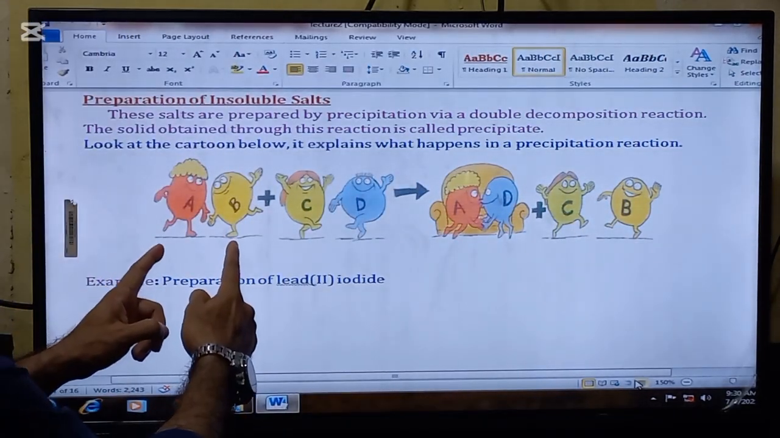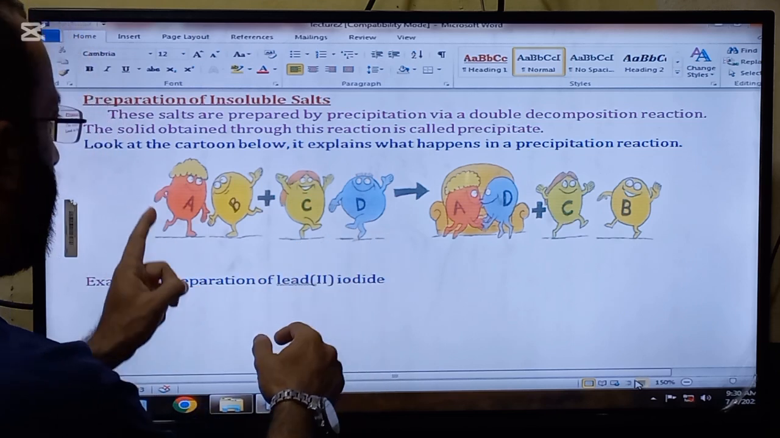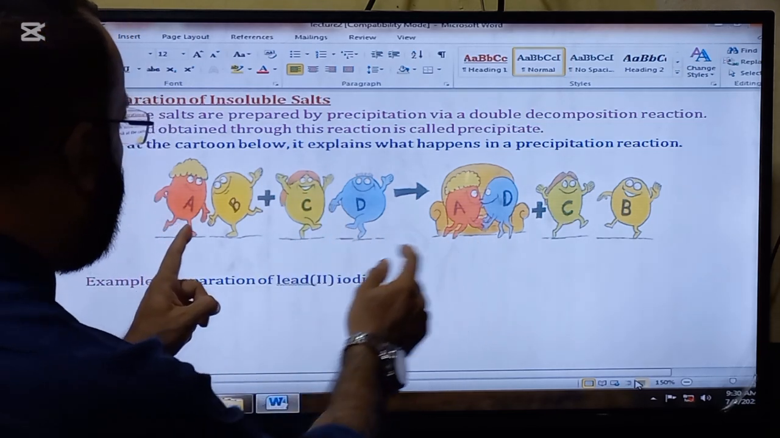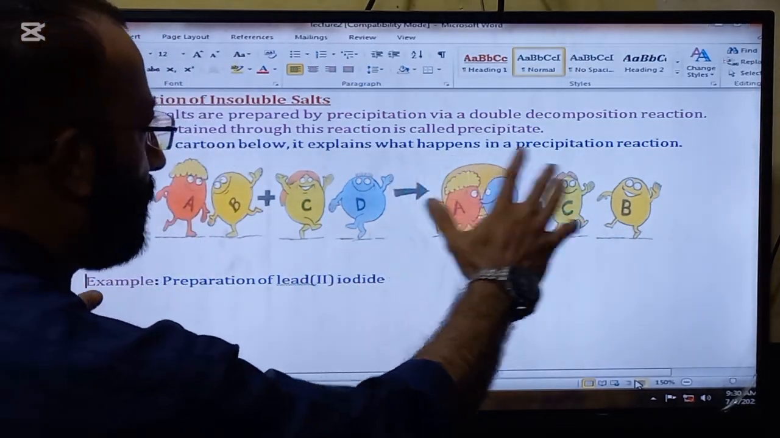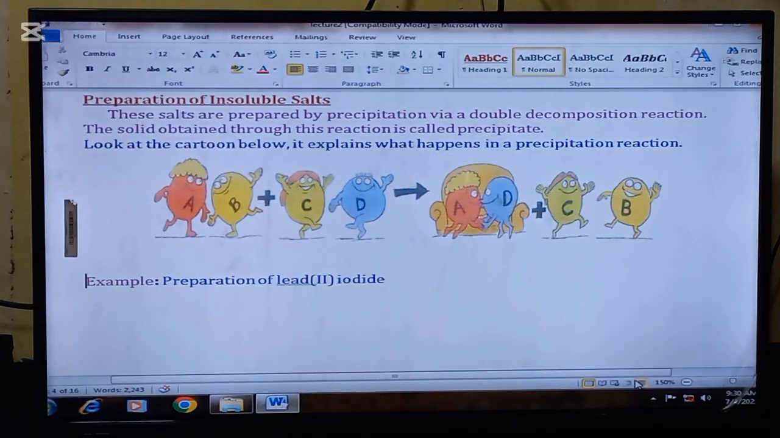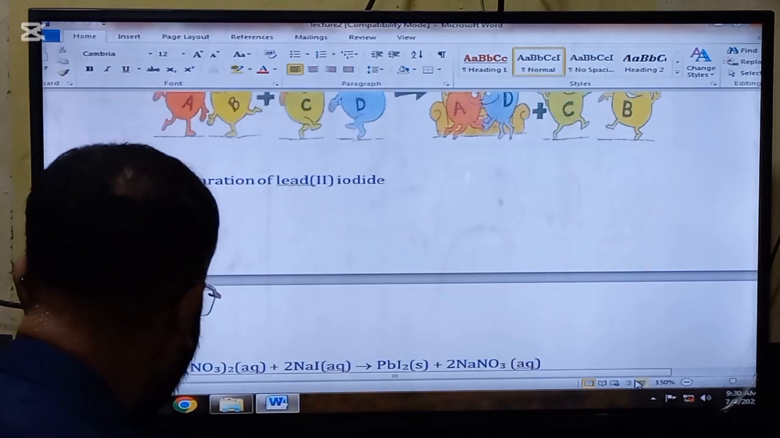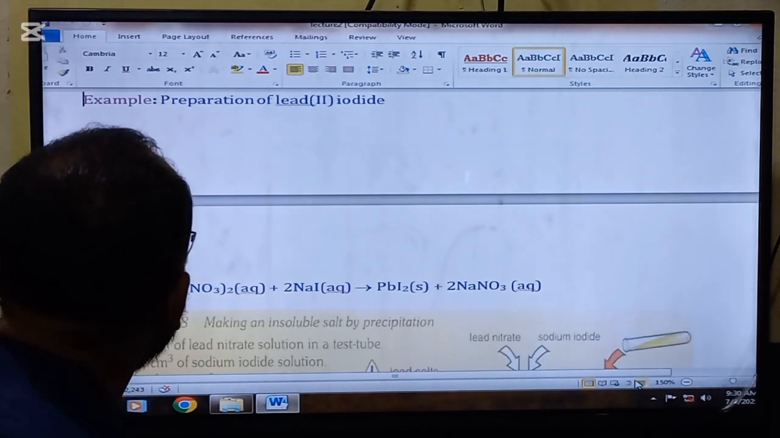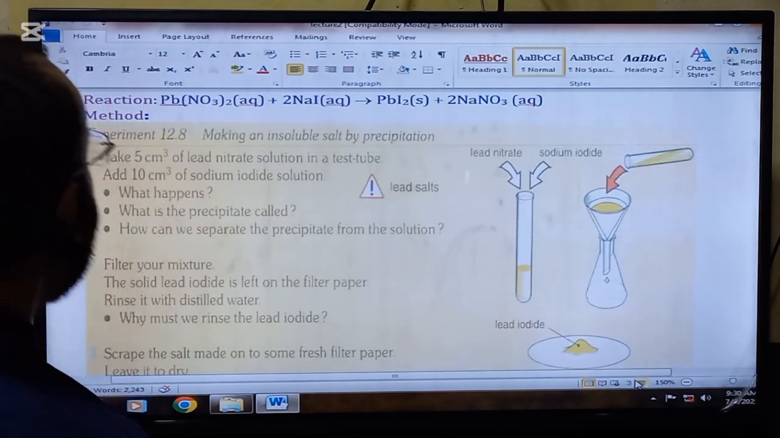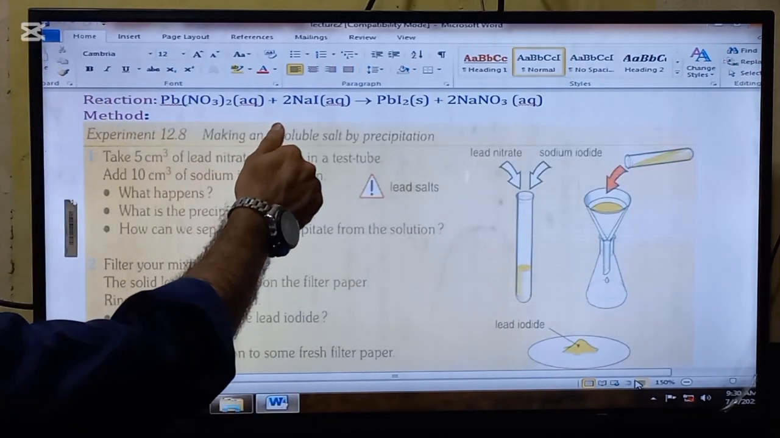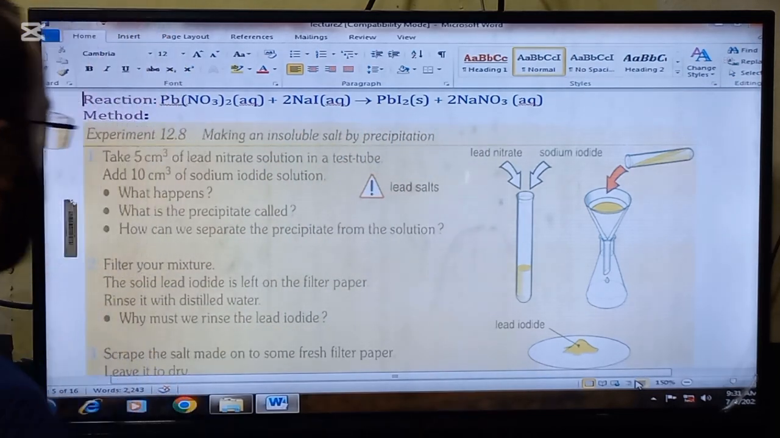So first AB and CD are combined, and after that A and D will be combined and B and C will be combined. So this is called a double decomposition reaction. An example is the preparation of lead iodide. So the reaction is Pb(NO3)2 plus NaI forms PbI2 plus NaNO3.